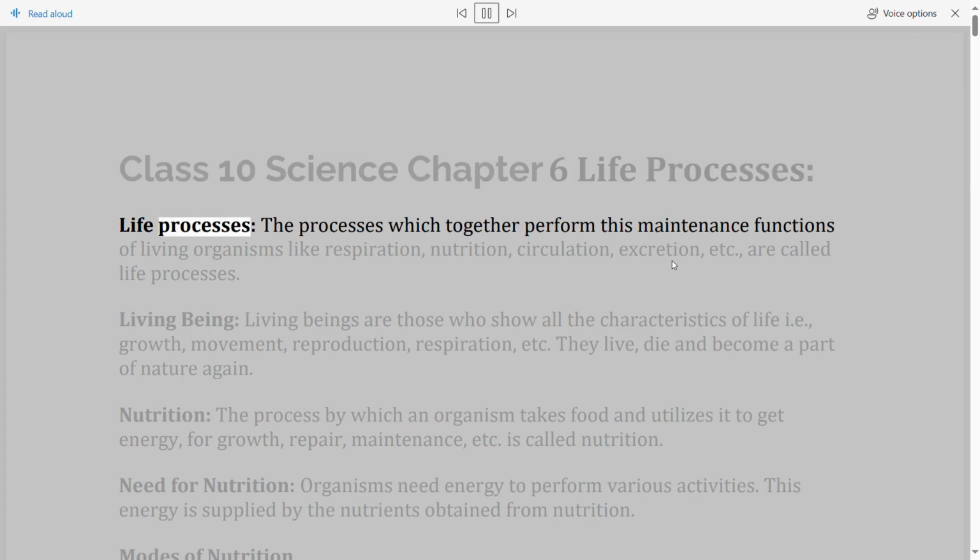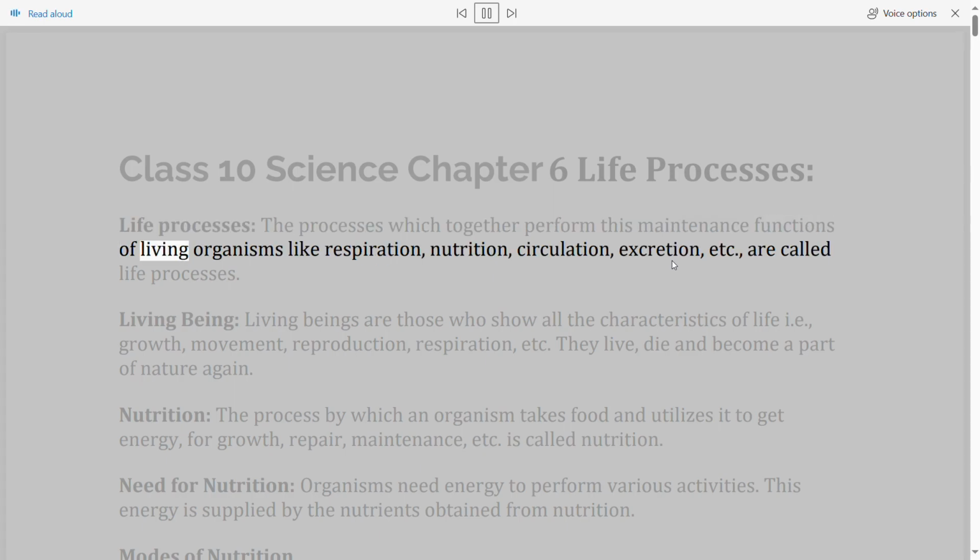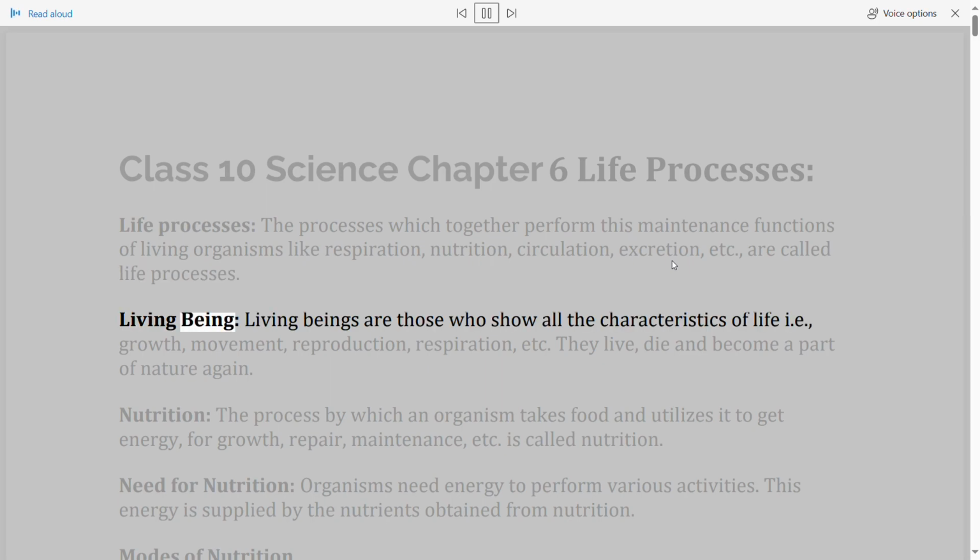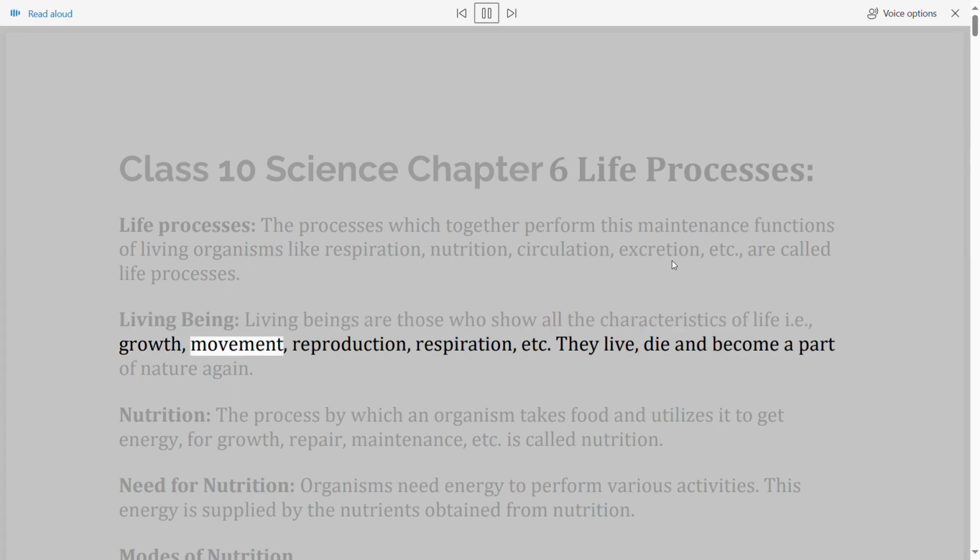Life processes are the processes which together perform the maintenance functions of living organisms, like respiration, nutrition, circulation, excretion, etc. Living beings are those who show all the characteristics of life, i.e., growth, movement, reproduction, respiration, etc. They live, die and become a part of nature again.